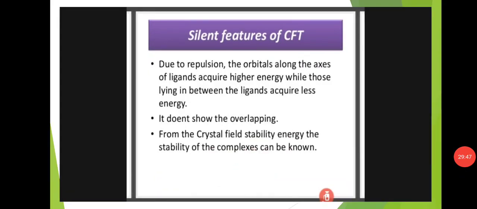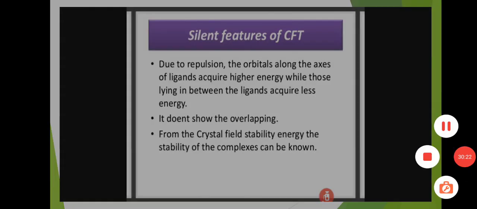And next, features of CFT. Due to repulsion, the orbitals along the axis of ligands acquire higher energy, while those lying in between the ligands acquire less energy. Okay, already we have discussed that the orbitals lying on the axes undergo high electronic repulsions, while those between the axes are at a lower energy level, and it does not show overlapping.